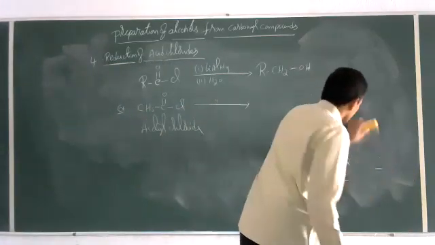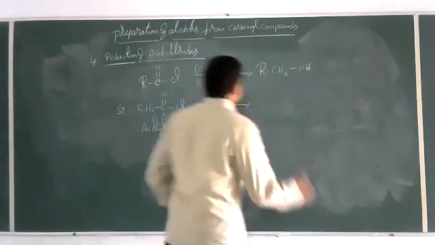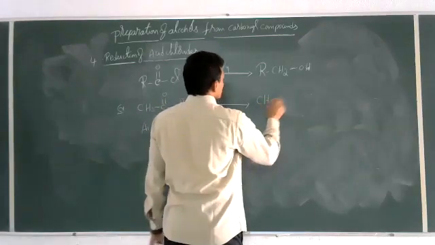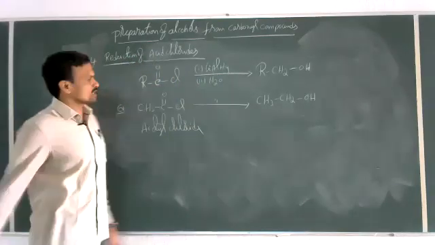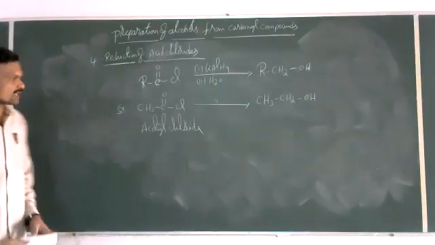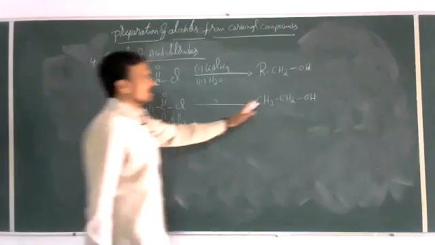then what we will get here? So we should get CH3CH2OH. Nothing but ethyl alcohol is obtained. So reduction of acid chlorides gives alcohols.